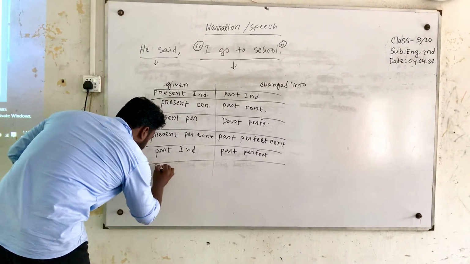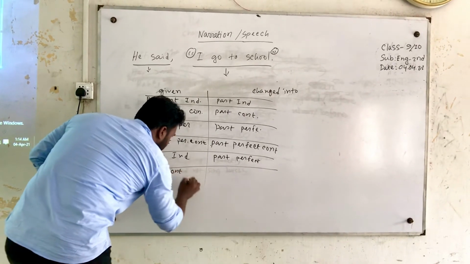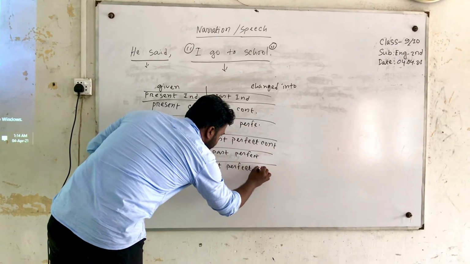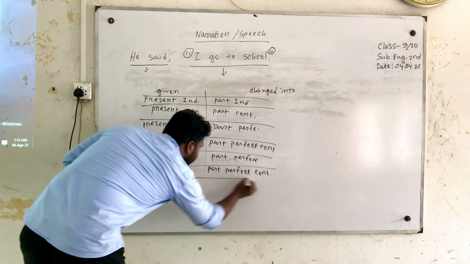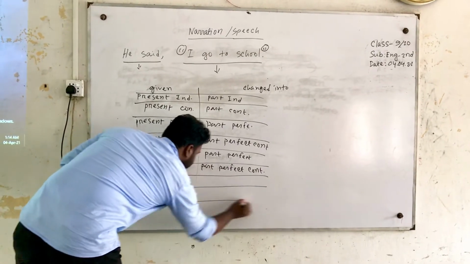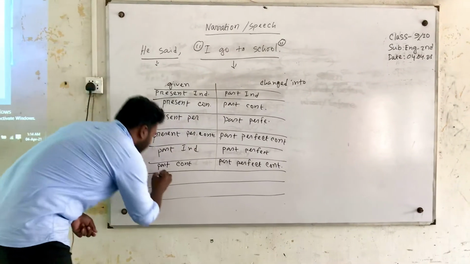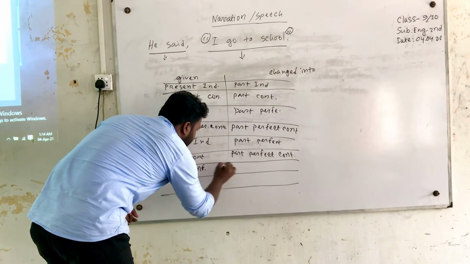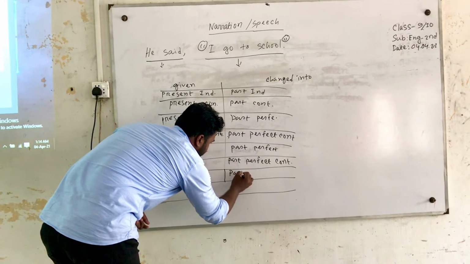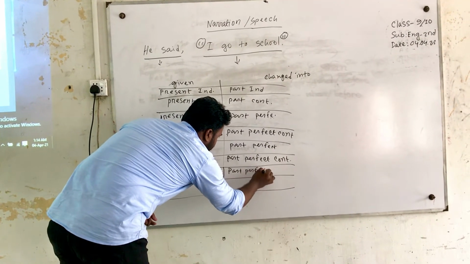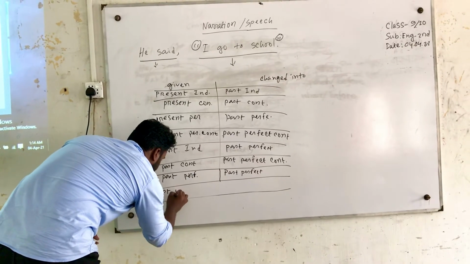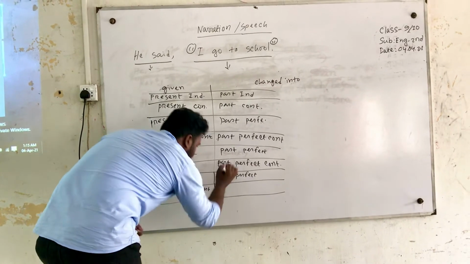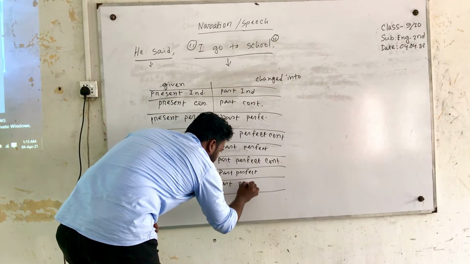Then past continuous will be changed into past perfect continuous. Then we have past perfect. That will be no change. That means it will be the same, past perfect. Past perfect continuous will be the same, past perfect continuous.